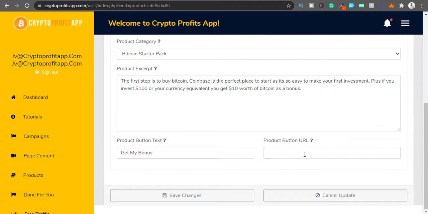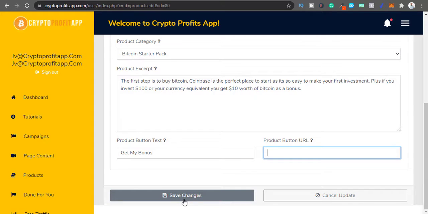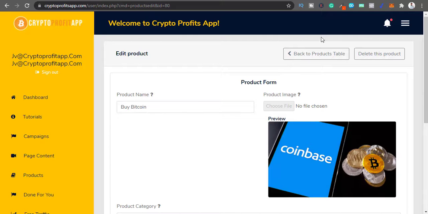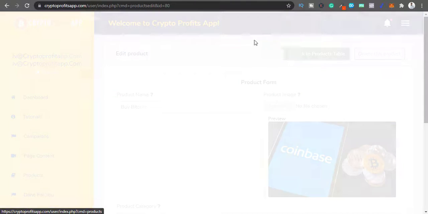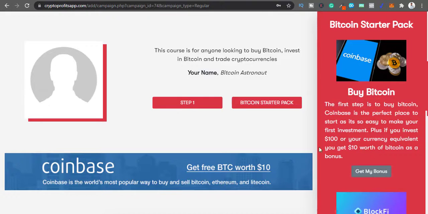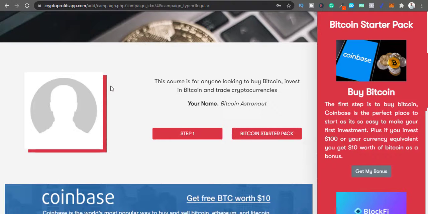You can change all these things, and you can add your affiliate link in here. Okay, and you can just go and save changes, right? That should do it. So that's what this does, right? You can just plug in a whole bunch of affiliate links in here.